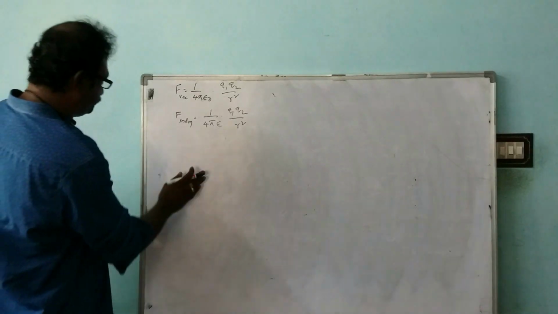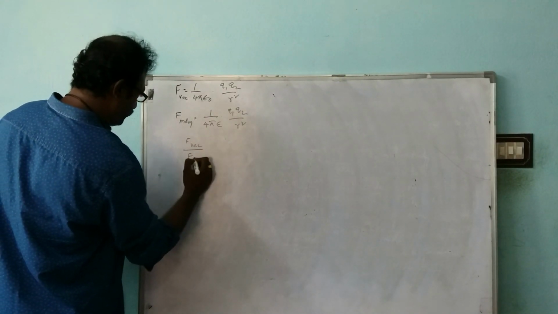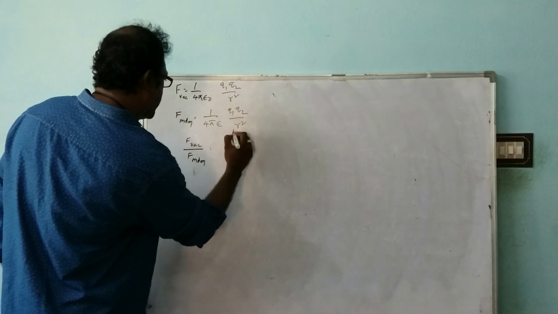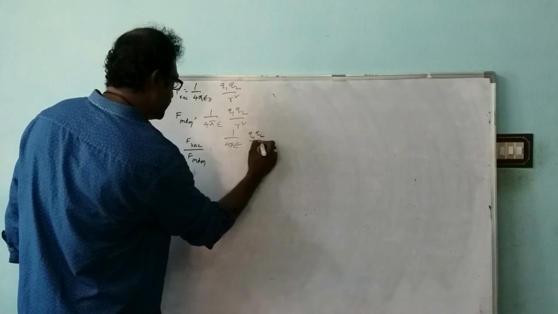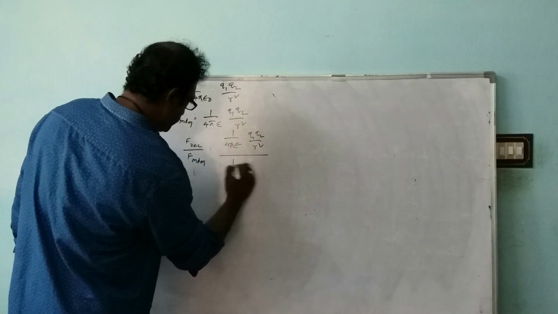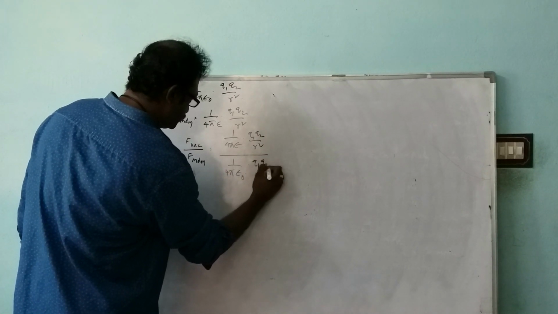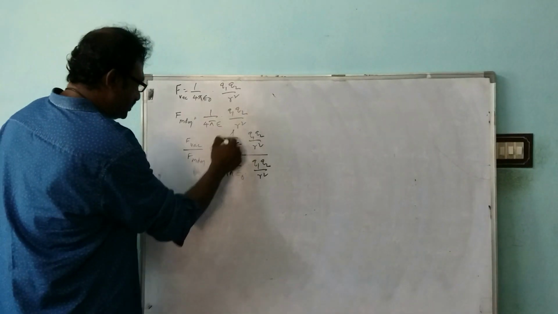Now I am taking the ratio of F vacuum by F medium. It is 1 by 4 pi epsilon naught Q1 Q2 by R square and 1 by 4 pi epsilon Q1 Q2 by R square, and these all will get cancelled.